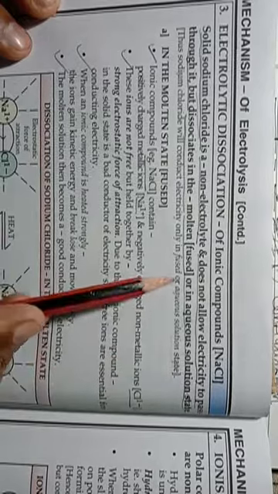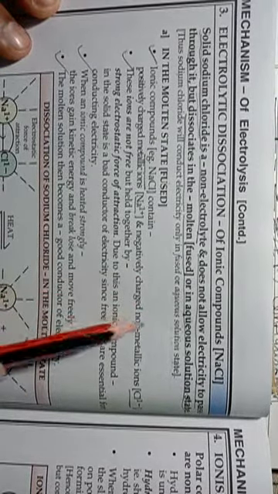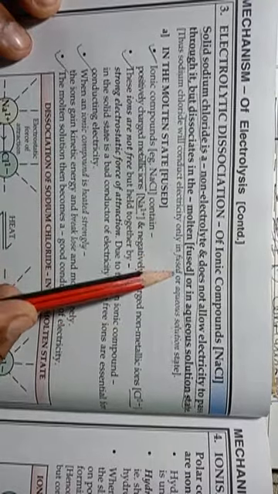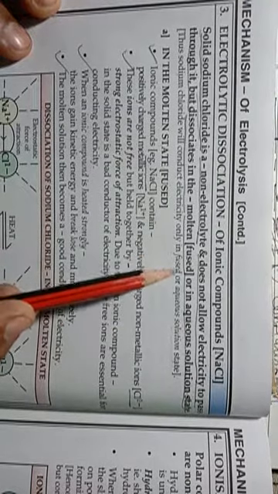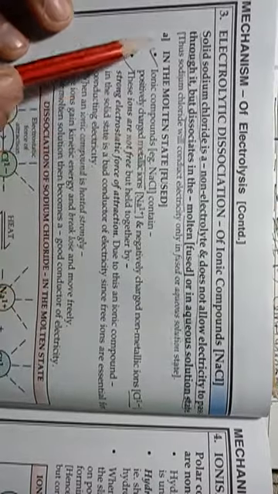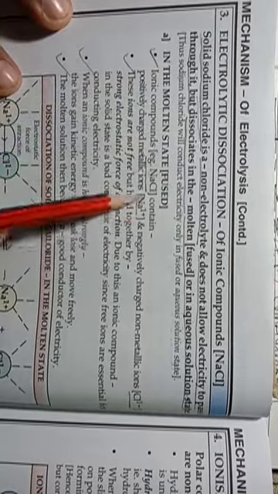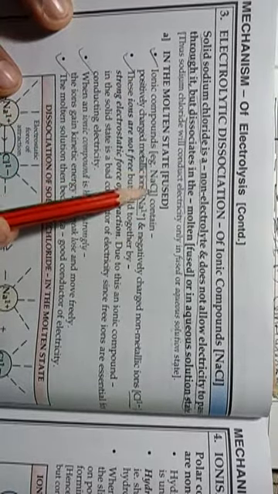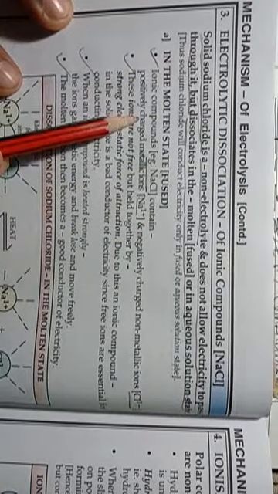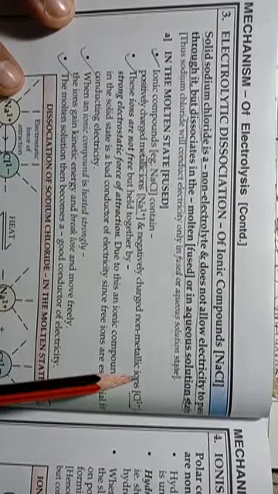Why? Due to the presence of mobile or free ions, because in electrolytes free ions are responsible for the passage of electricity. In the solid state, ionic compounds, example NaCl, contain positively charged metallic ions and negatively charged non-metallic ions.